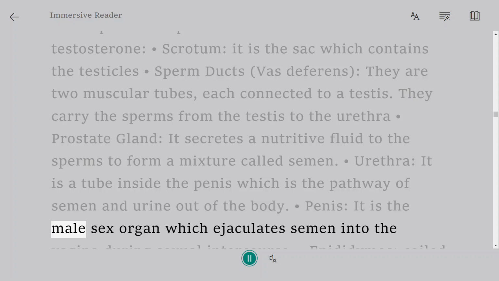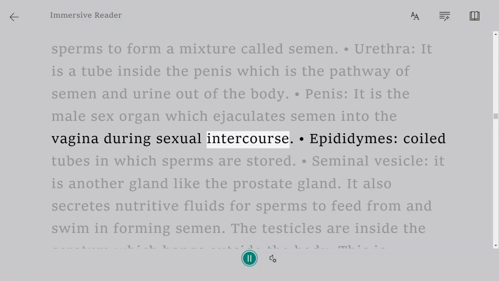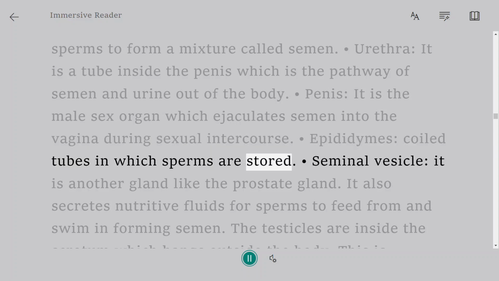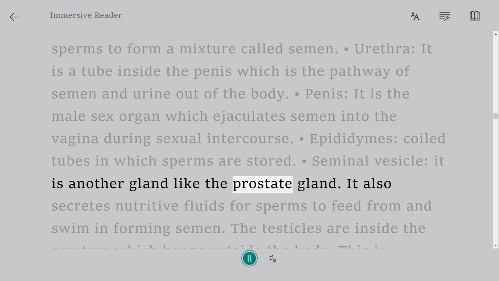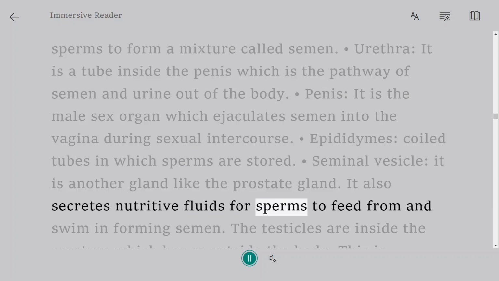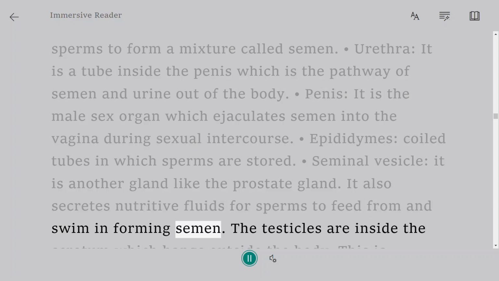Penis. It is the male sex organ which ejaculates semen into the vagina during sexual intercourse. Epididymes, coiled tubes in which sperms are stored. Seminal vesicle. It is another gland like the prostate gland. It also secretes nutritive fluids for sperms to feed from and swim in, forming semen.